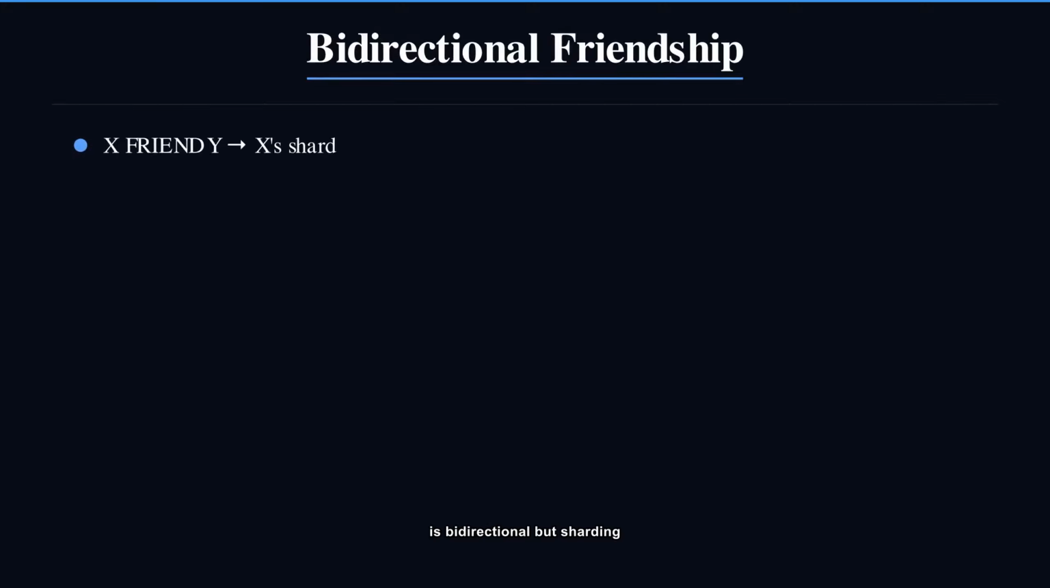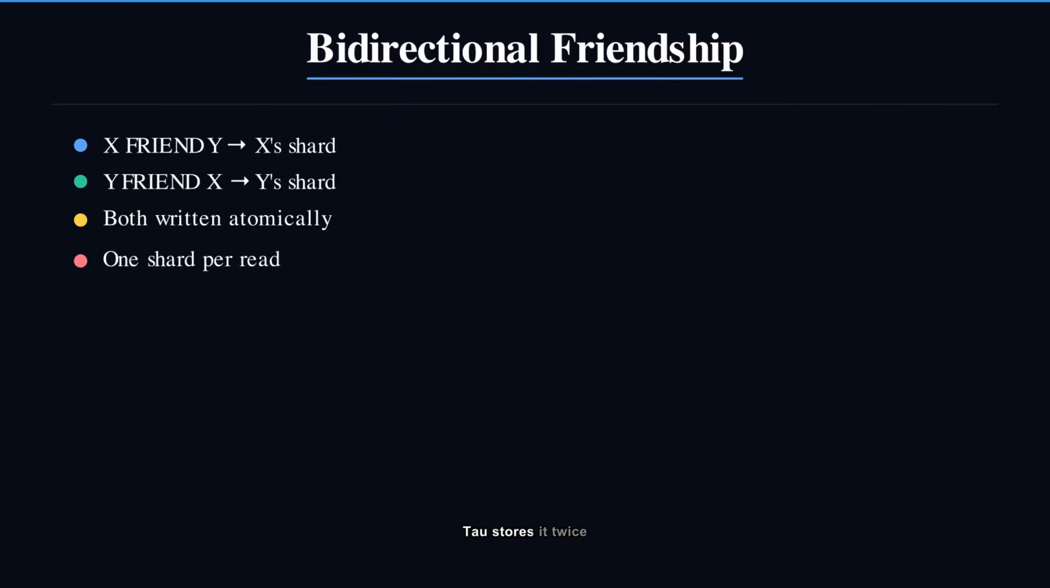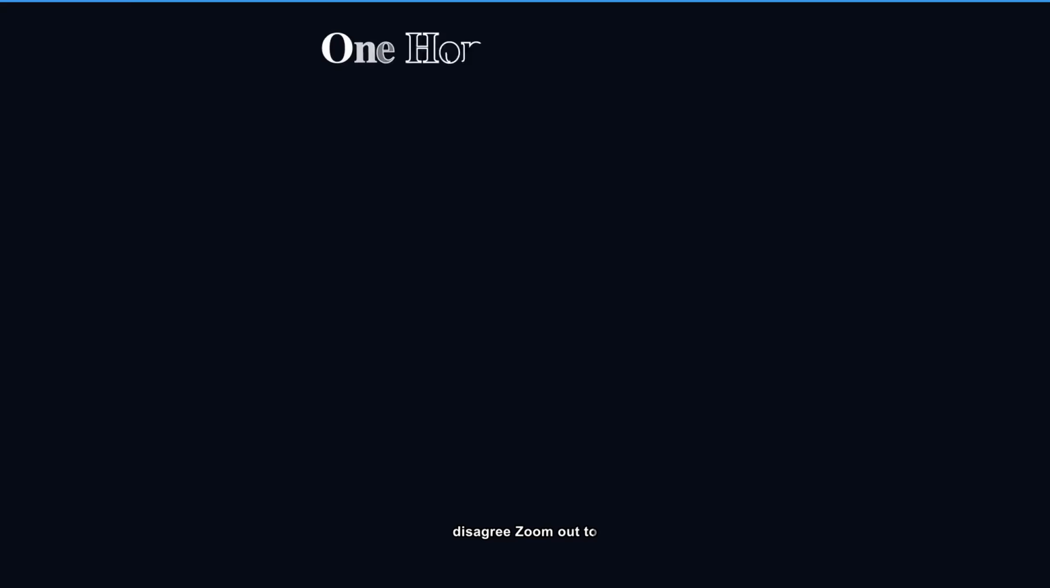Friendship is bidirectional, but sharding is one-directional. So TAO stores it twice. X friend Y on X's shard, Y friend X on Y's shard. Reading either person's friend list still hits just one shard. Two mailings, one consistent relationship, written together so they never disagree.